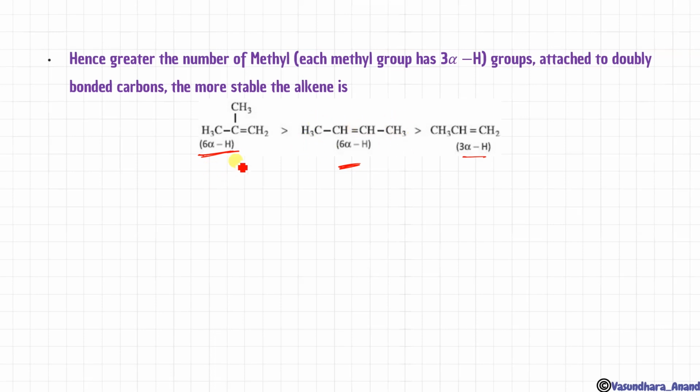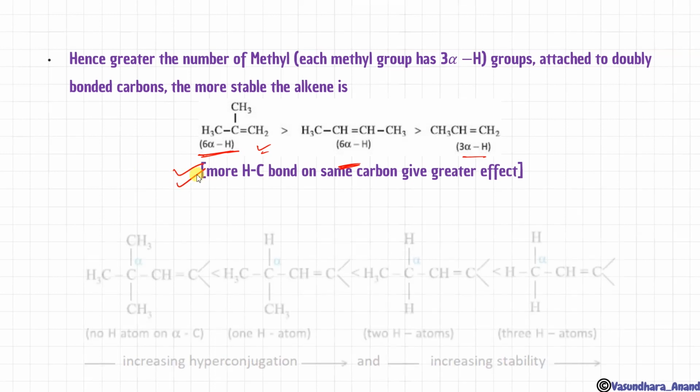So this one is more stable than this. What's the reason? At the same carbon it will have more alpha hydrogen. What will happen here? 3 on this and 3 on this side. So this one shows more hyperconjugative structures, so more stable. More CH bonds on the same carbon give a greater effect. That is the point to be learned.